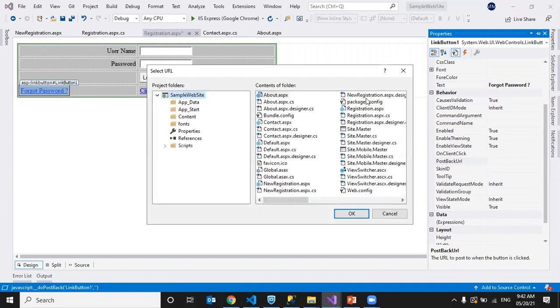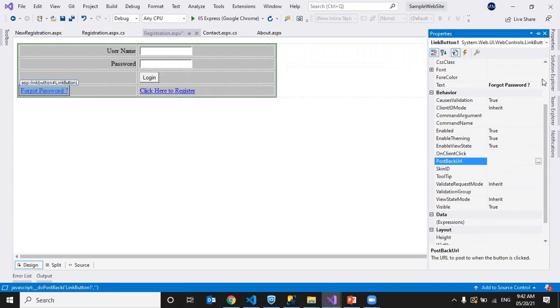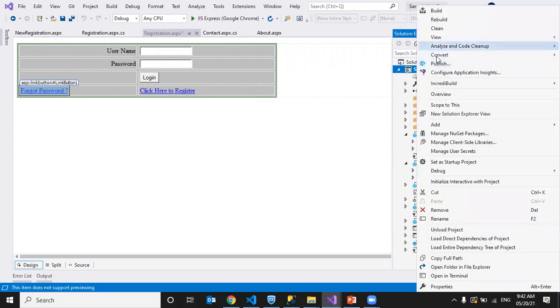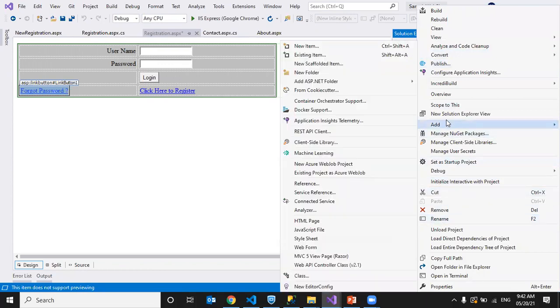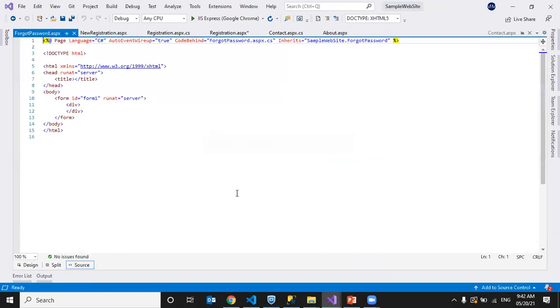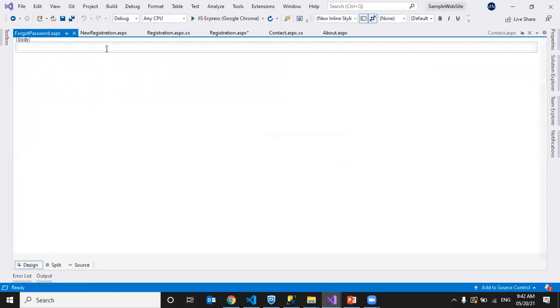So I want to go to the forgot password page. So I'll add a page. I'll add a new web form, new web page, forgot password. So a page is added. Just for understanding, I'm putting in a header, forgot password.